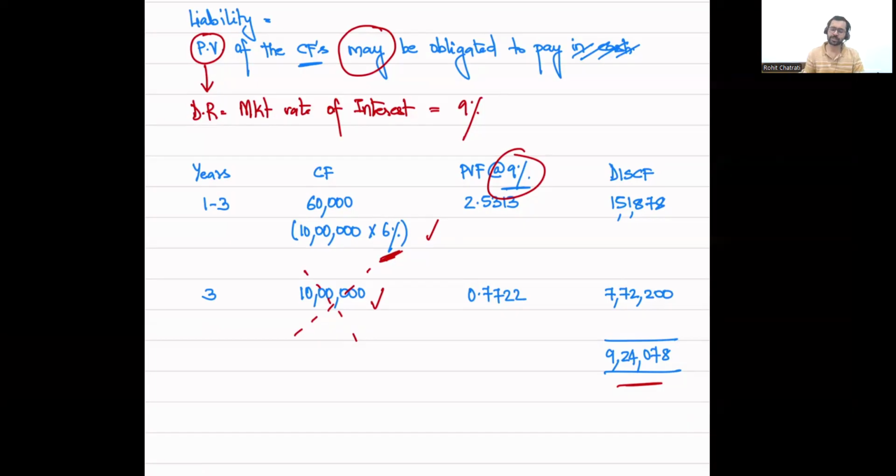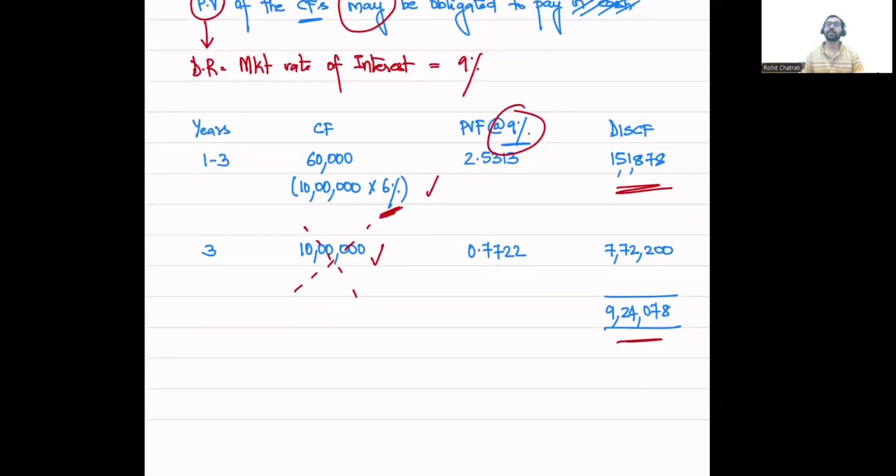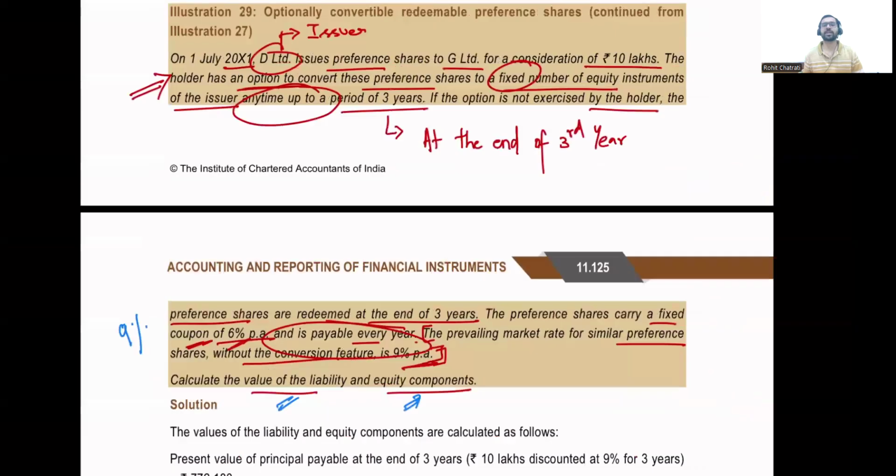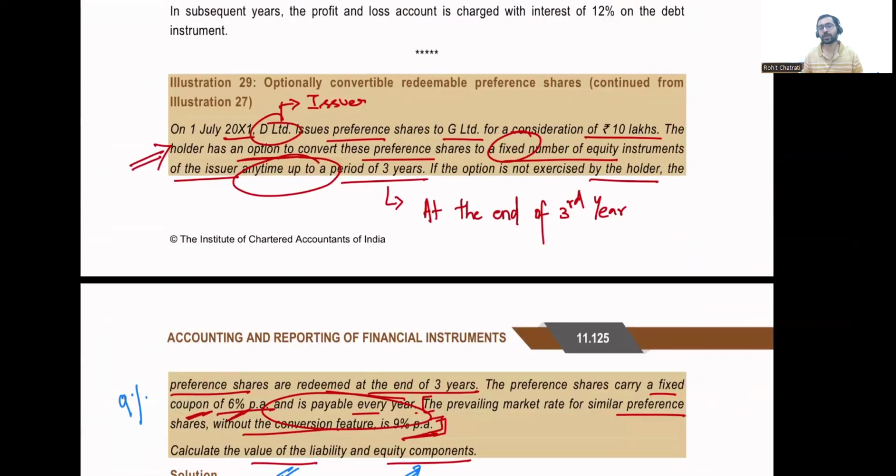The liability value will only be 1,51,878. Then the equity value will be the total amount of 10 lakhs minus 1,51,000, which is approximately 8,49,000. So that is the change in the way we calculate the liability value and the equity value. Where the option to convert exists with the issuer, the issuer can avoid the payment of cash.